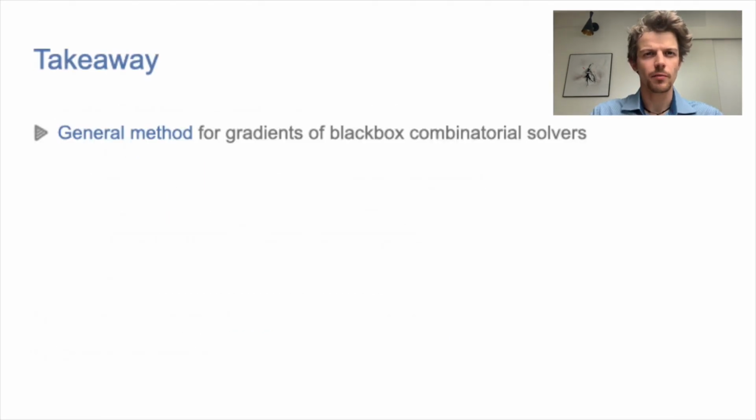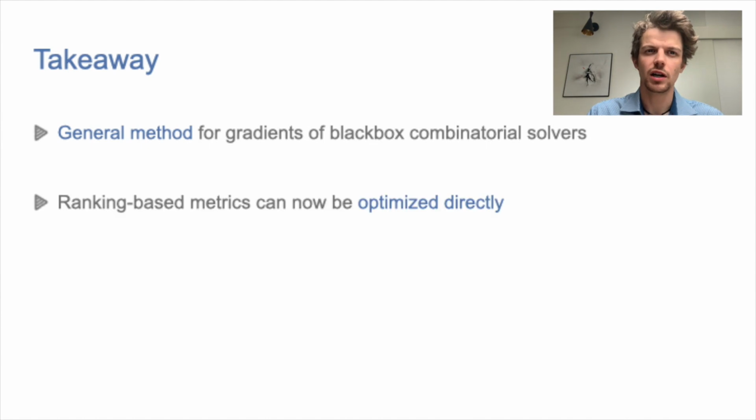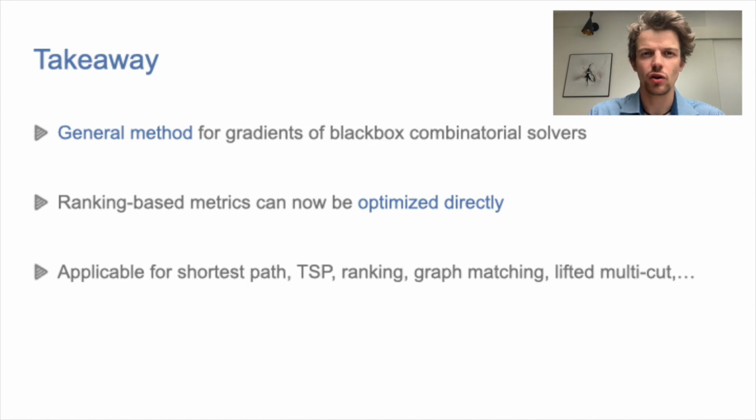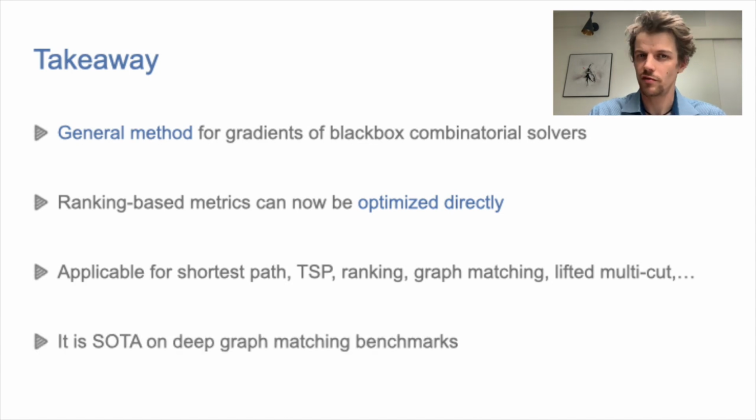The success of RaMBO depends on the method for Blackbox differentiation of combinatorial solvers. Ranking-based metrics can now be optimized directly. This general tool allows to use various combinatorial algorithms as neural network building blocks. For instance, according to our recent paper, it's now the state-of-the-art on deep graph matching benchmarks.